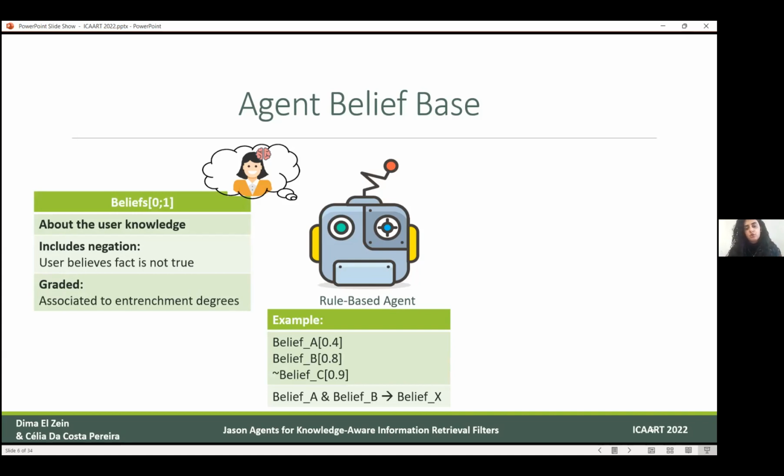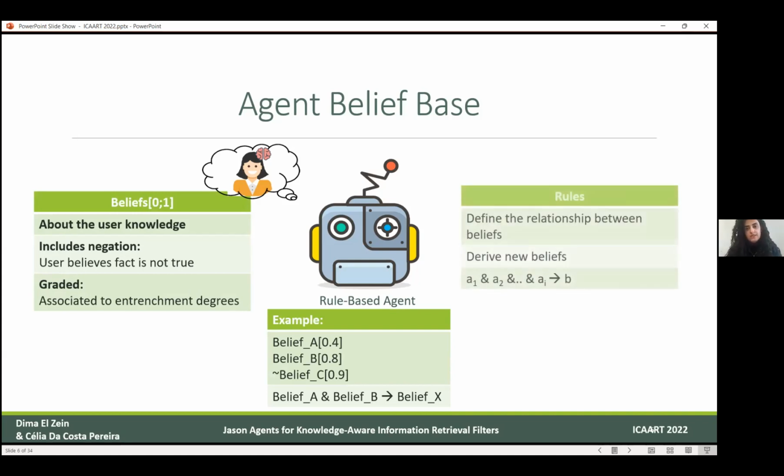From another side, this agent also has some knowledge rules. Those knowledge rules define the relationship between the beliefs. They usually have the form A1 and A2 and so on implies B. So the agent thinks that in case the user knows about A1 and A2, then it should know also about B. In our small example, our agent thinks that if the user knows about A and B, then it will believe in X. So X will be added to the belief space. But the question here is, how will we calculate the degree of the belief X? We will discuss that in later slides.